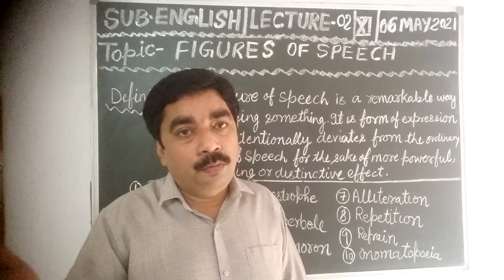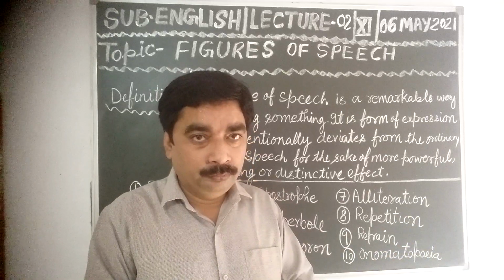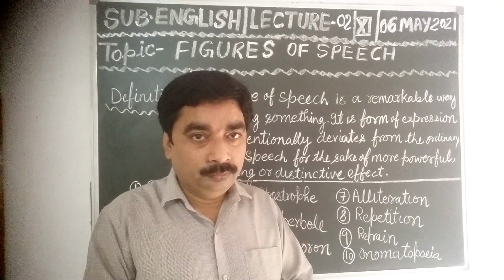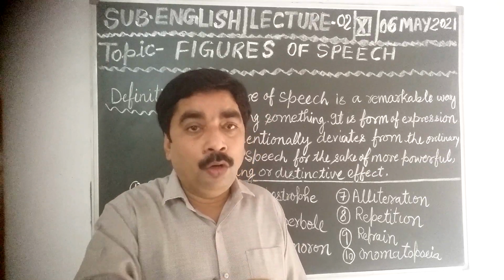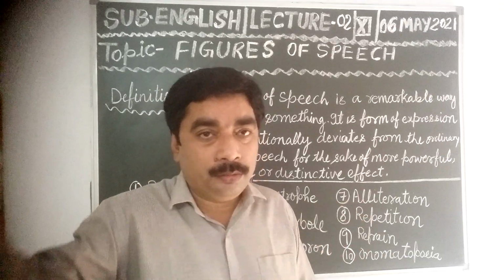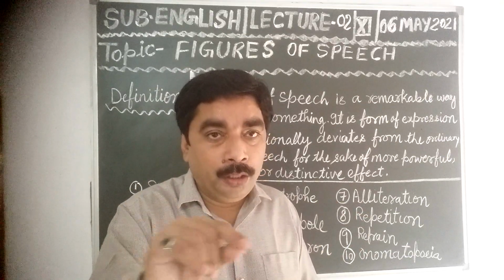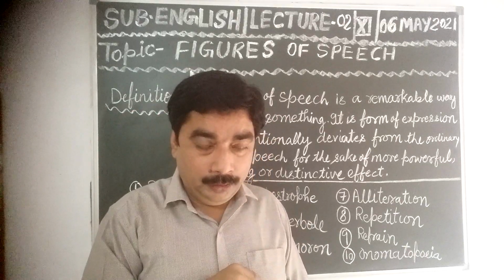Water is here and water is there and water is everywhere. So the word water has been repeated many times. God is here and God is there and God is everywhere. The word God has been repeated many times.